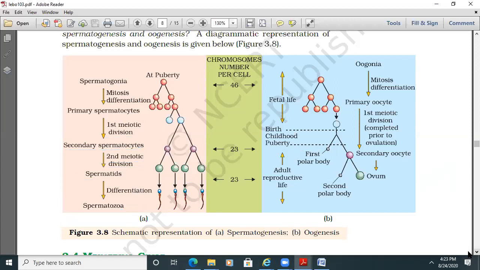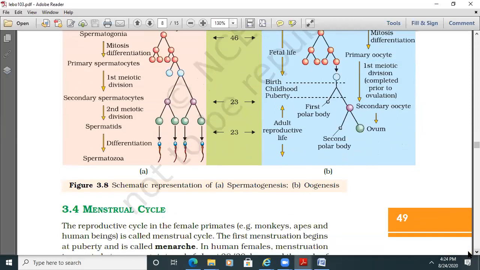So what about here? Oogonia. They are asking about the differences, we need to go through. Oogonia undergo mitotic differentiation to form the primary oocyte. This meiosis 1 prophase 1 stage will be seen from the birth of the child till puberty. Then it forms the secondary oocyte at puberty age. For the completion of meiosis 2, sperm penetration is required, which we discussed in the earlier classes. This is just reading of the textbook, just highlighting the issues of the textbook, that's why we are not going for explanation.